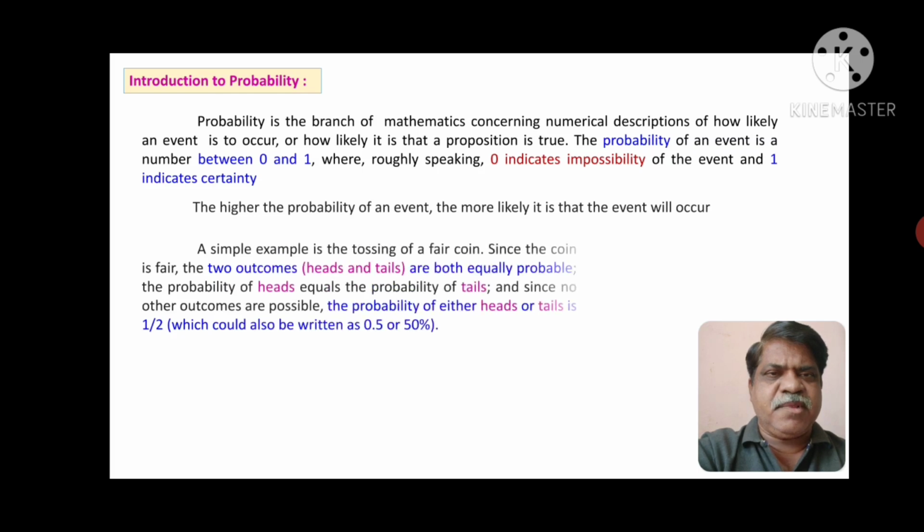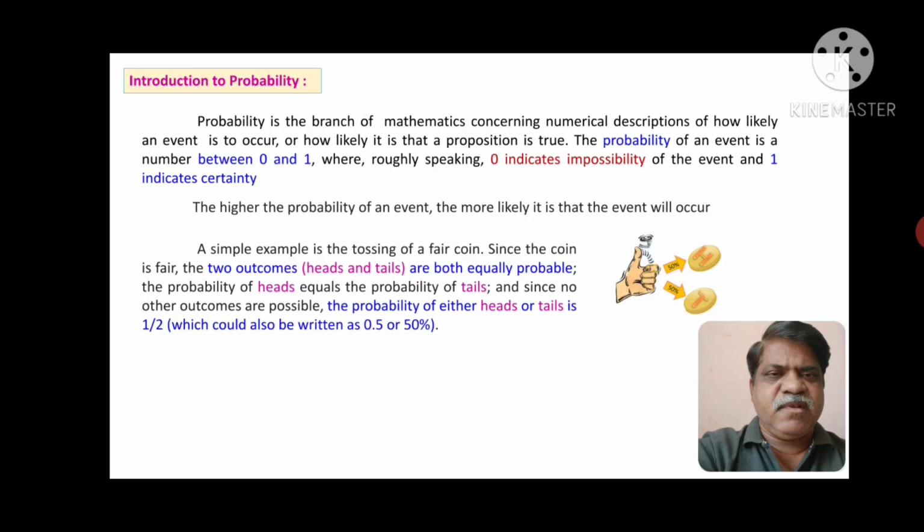Friends, a simple example is the tossing of a fair coin. Since the coin is fair, the two outcomes, head and tail, are both equally probable. The probability of heads equals the probability of tails. And since no other outcome is possible, the probability of either heads or tails is half, which could also be written as 0.5 or 50%.